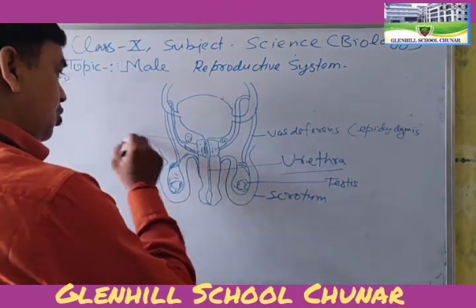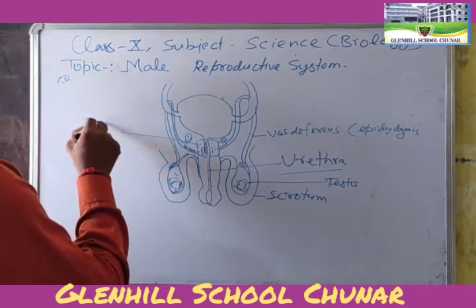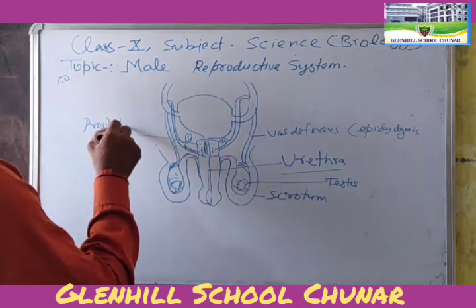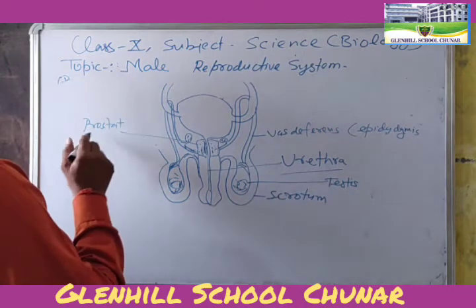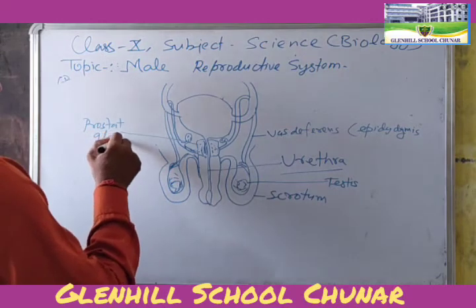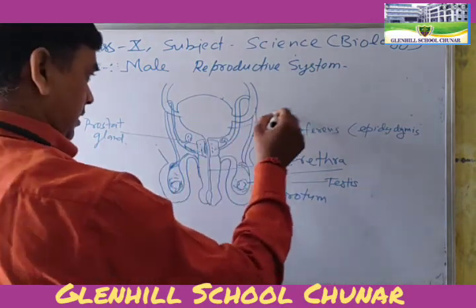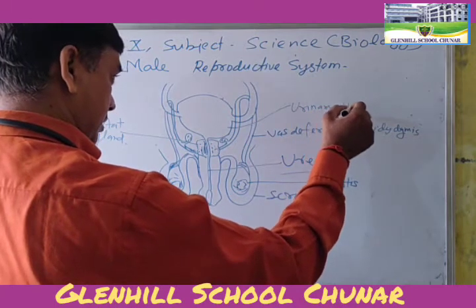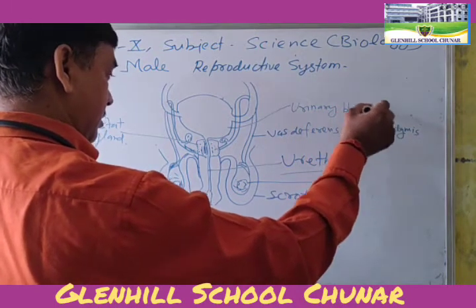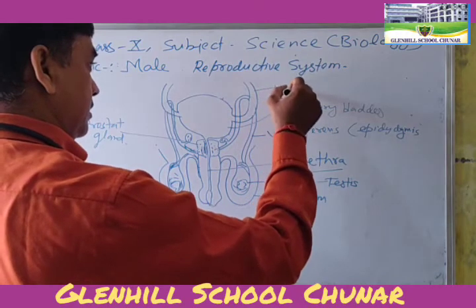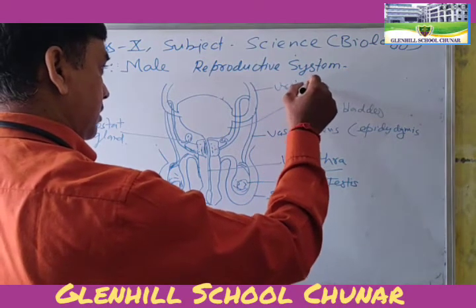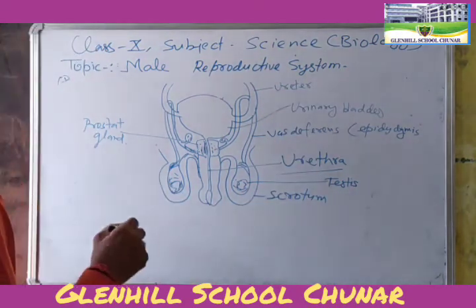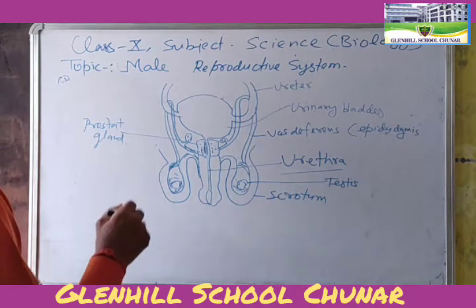And this is called the prostate gland. This is called the urinary bladder. This is the ureter. Okay.